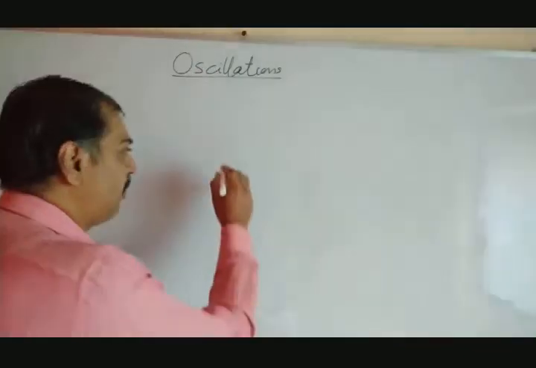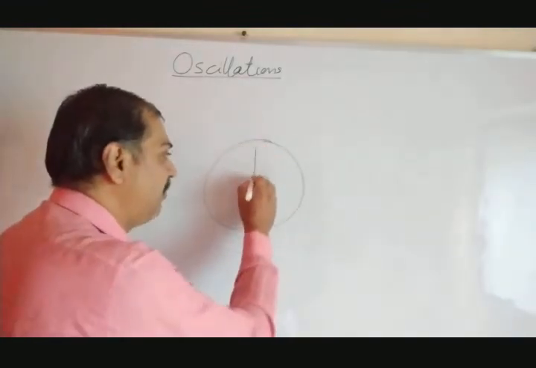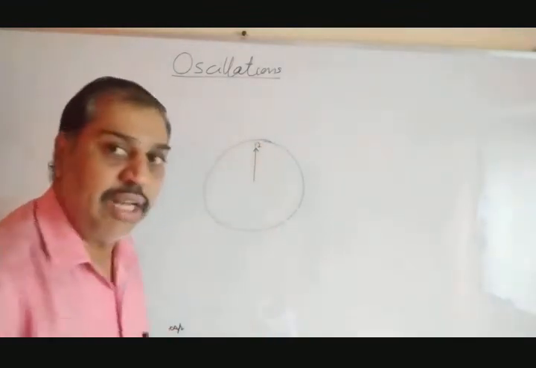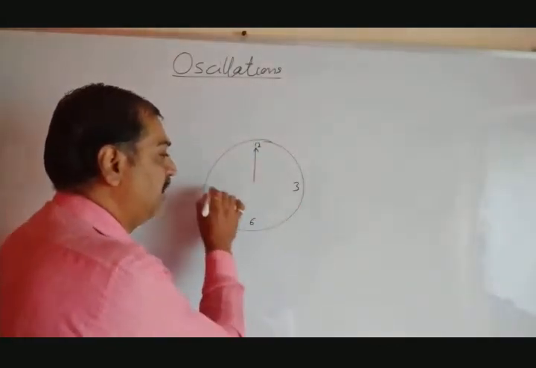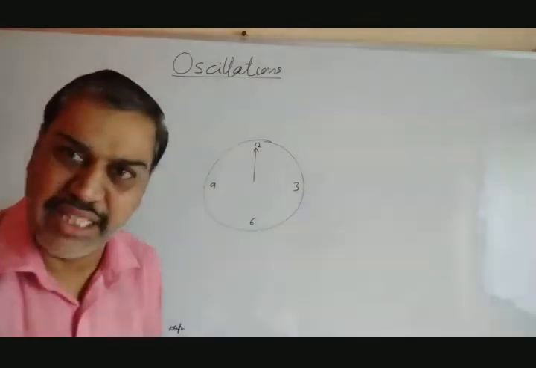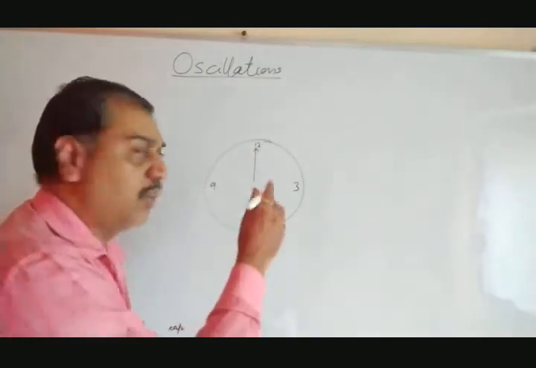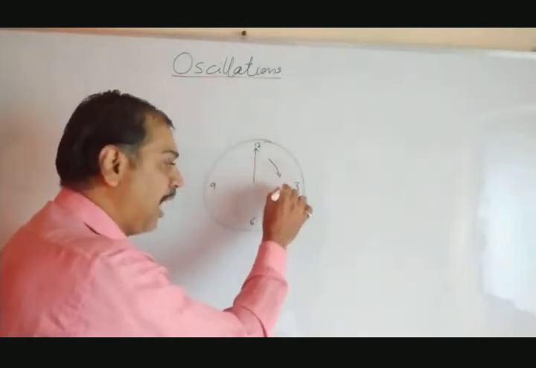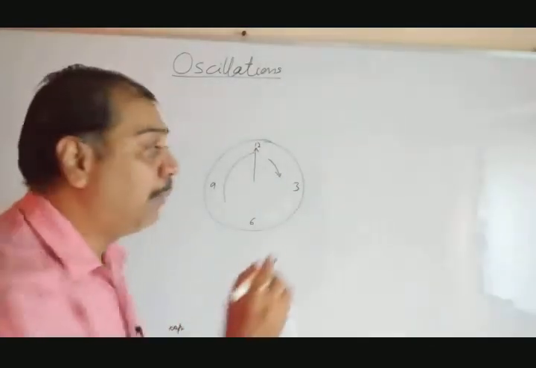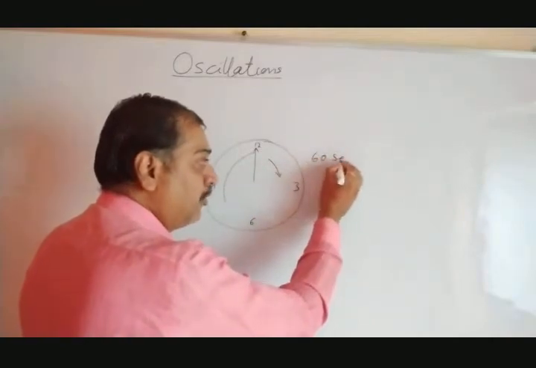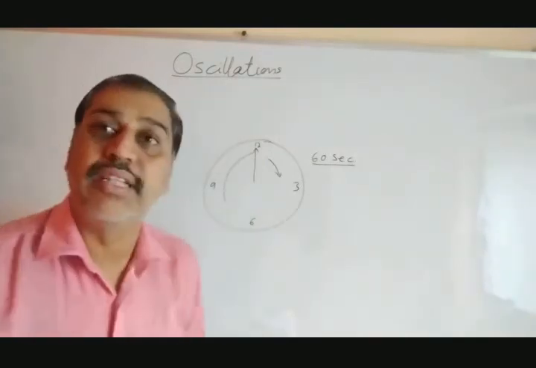Suppose we consider our clock, this is our clock. Suppose the second hand is here somewhere, on the 12. It continues to travel up to 3, then 6, then 9, and the remaining numbers are in between. So this second hand starts at the 12, goes around, and again comes back to the same position after how much time? After 60 seconds. So after every 60 seconds, this pointer comes to the same place, 12.